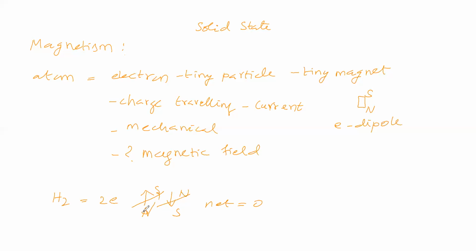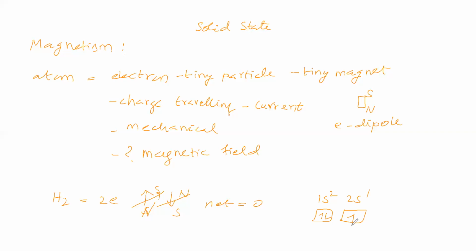So two electrons are paired, in the sense that we can say the net magnetic moment is 0. Suppose 3 electrons are there. We will write 1s2 2s1. So 1s2 contains 2 electrons, and 2s contains 1 electron. Each electron is a tiny magnet. The magnetic moments of the paired electrons cancel each other. Only this electron's magnetic moment we have to consider.